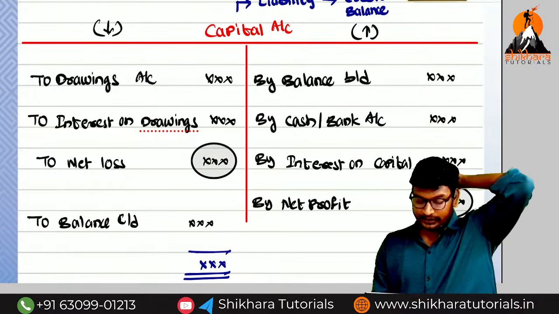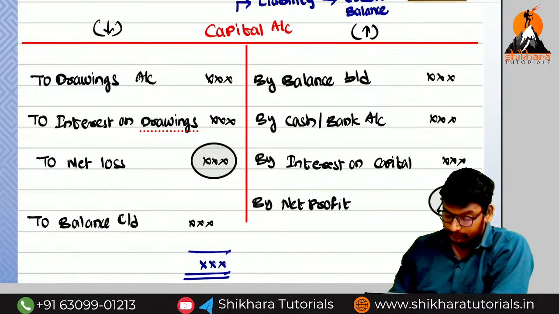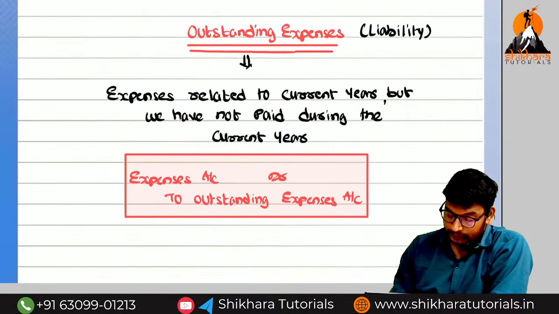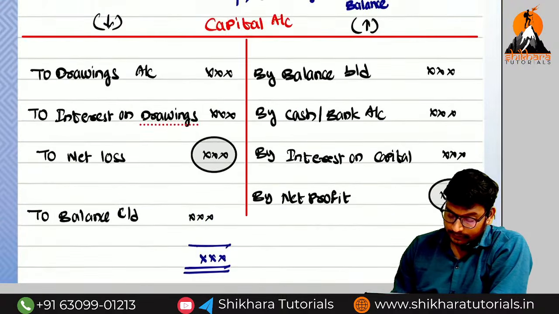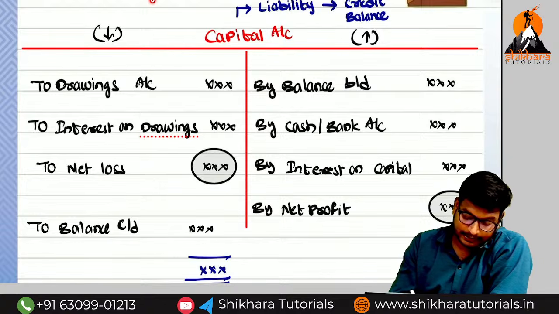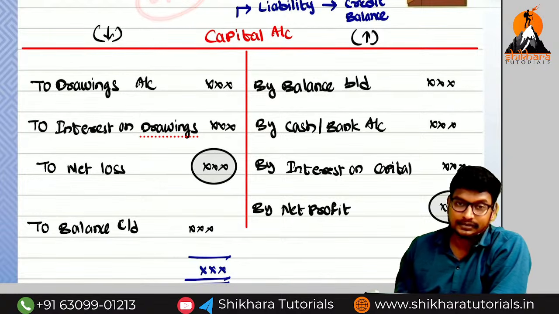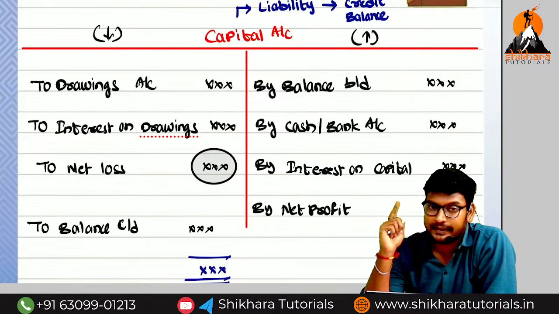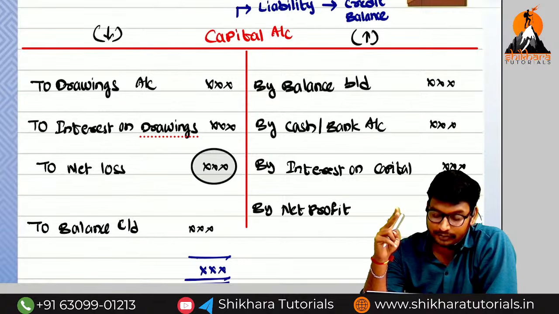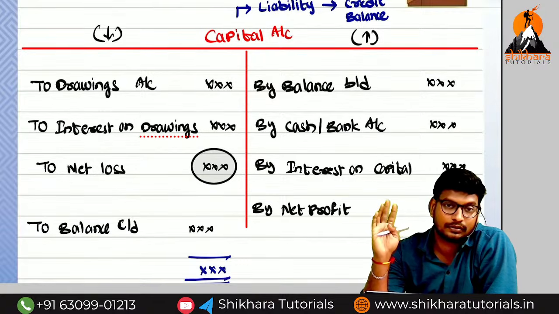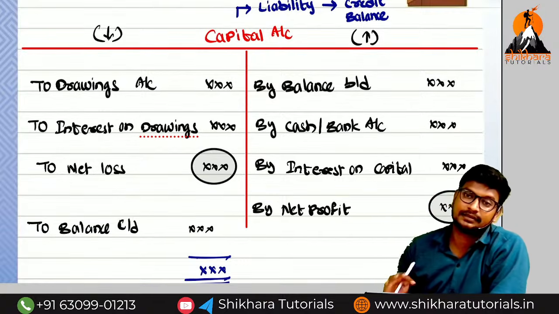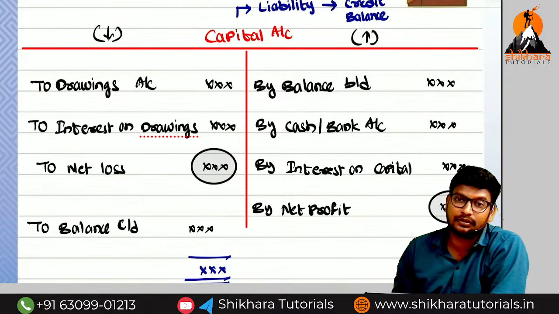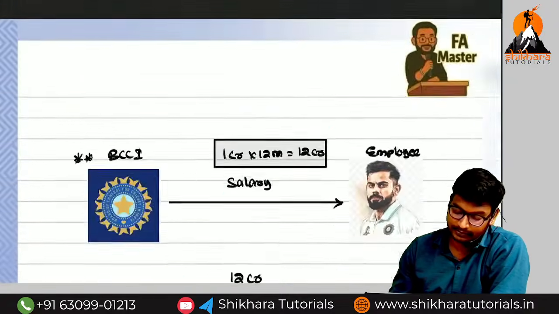So don't worry. Next, we have completed the debtor account, creditor account, and capital account. And we have three more accounts pending. What are the three accounts? Expenditure account, income account, and asset account. Okay? So first I will discuss the asset account, and then I will discuss the expenditure and income account.